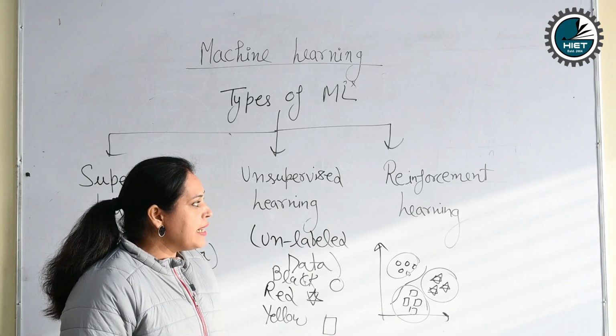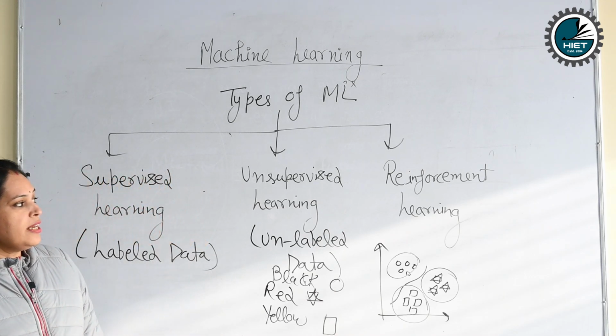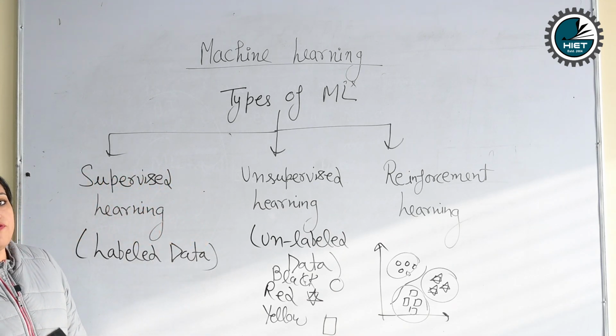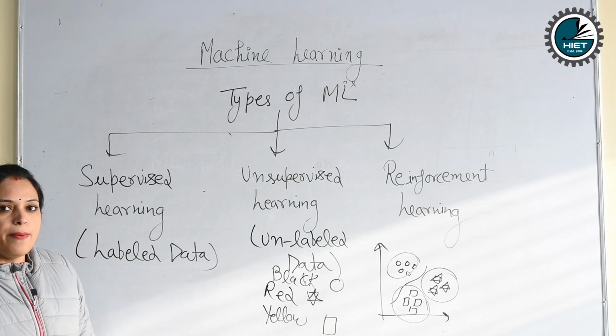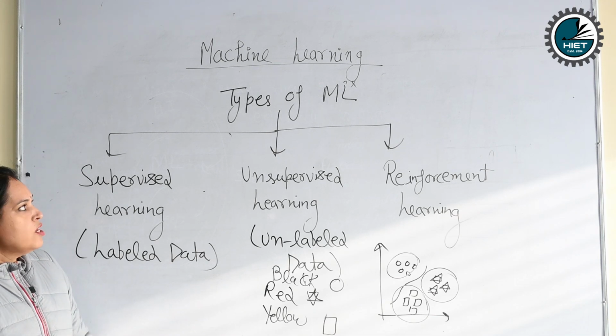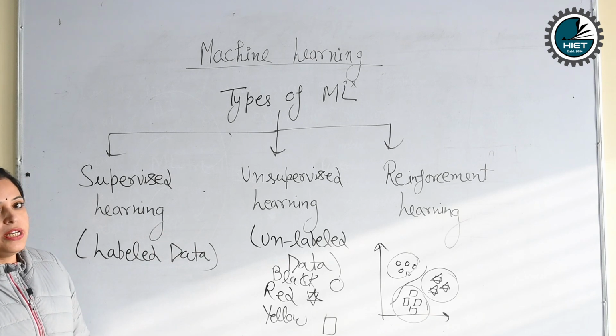In reinforcement learning, the machine learns automatically on the basis of feedback. How will it work? It will reward or punish according to the feedback. So these are the basic types of machine learning.